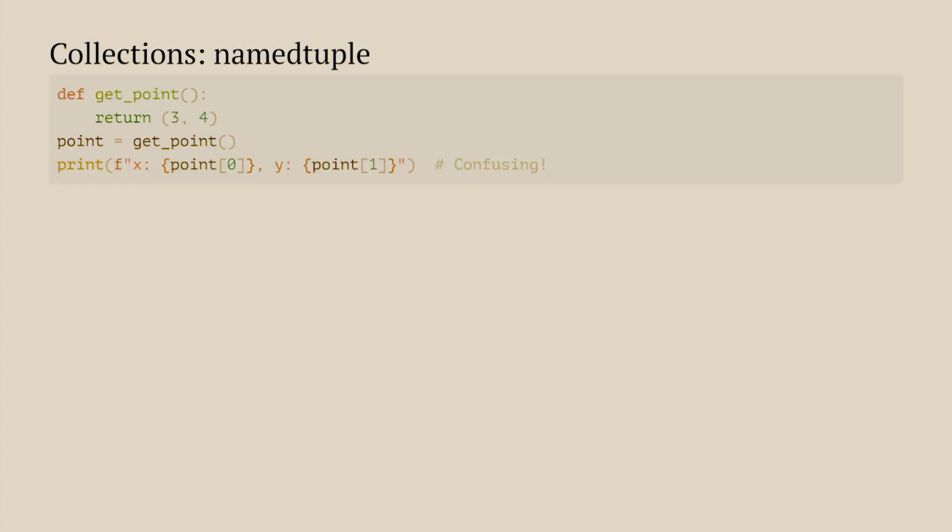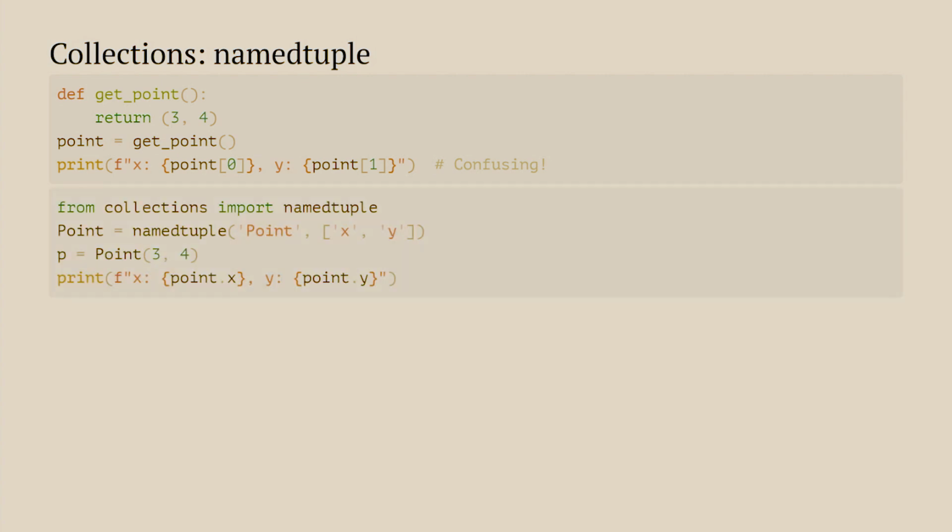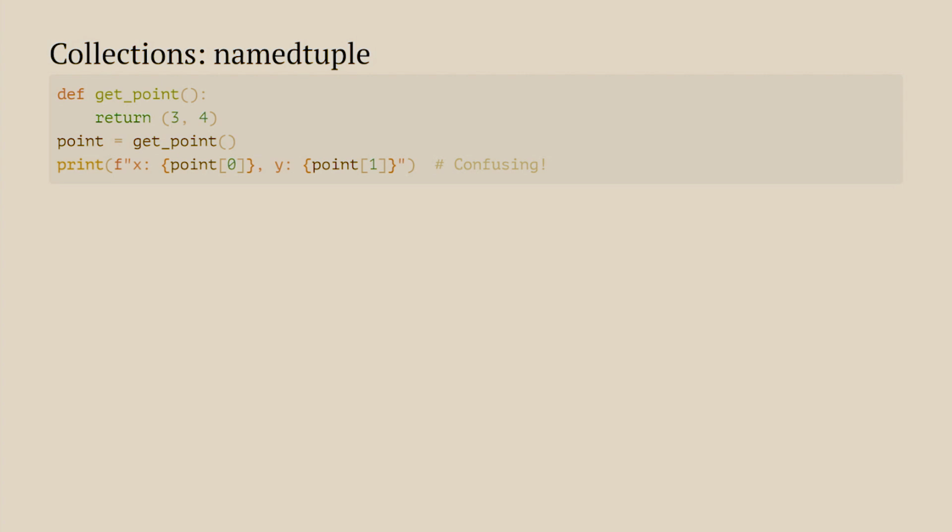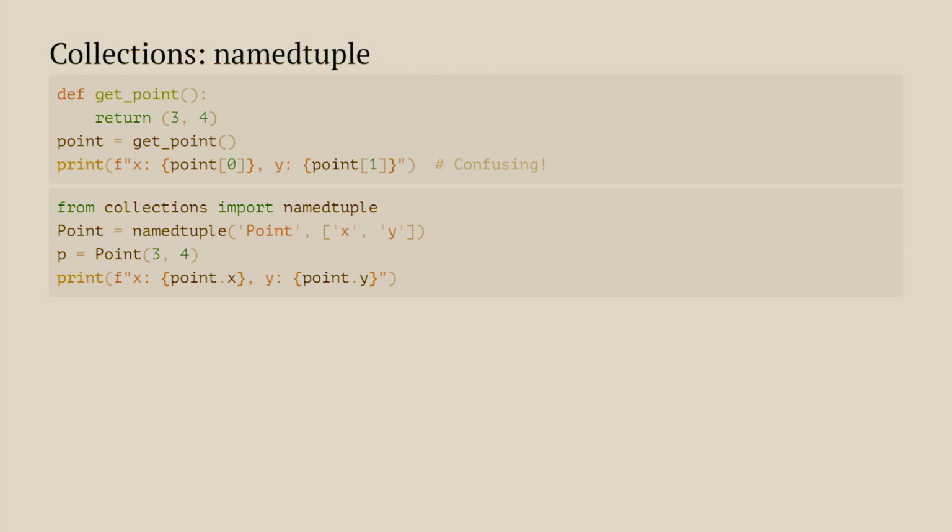Next one, namedtuples. Namedtuples are a very nice way of keeping data that isn't a dataclass. So we could do a function that returns a tuple, but then we don't really know what the 0th and 1st coordinates are, and if you ever worked with geospatial data, you never know which is which. And then there are namedtuples, which help you know what is what.